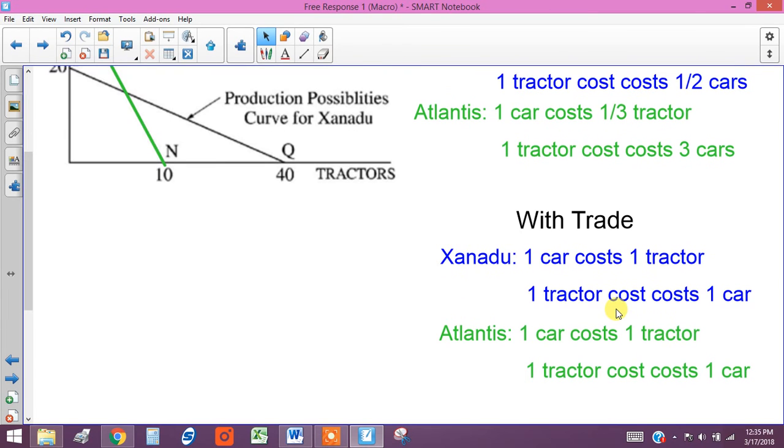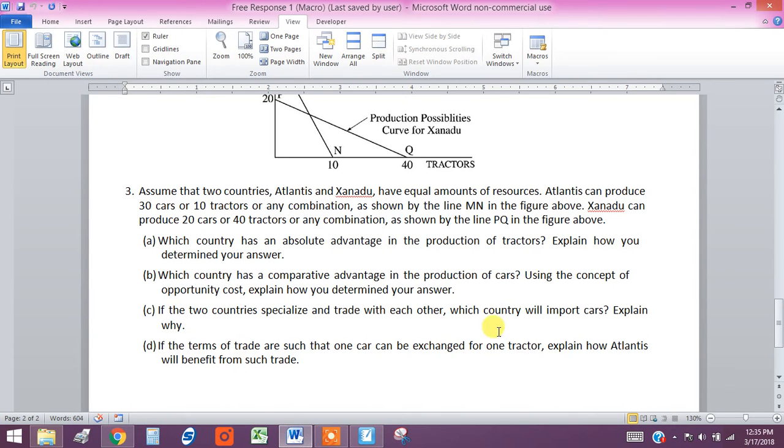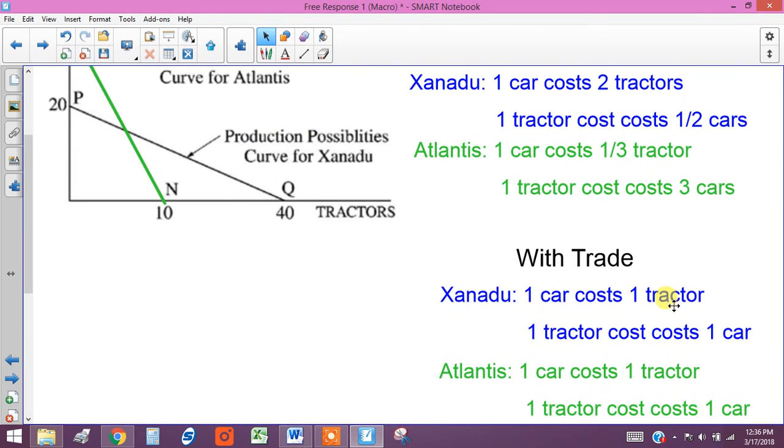If we're trading one-to-one, then it's pretty obvious that for both countries, one car is going to cost one tractor, and one tractor is going to cost one car, because we've been told that the terms of trade are one-to-one. So they're trading one for the other.